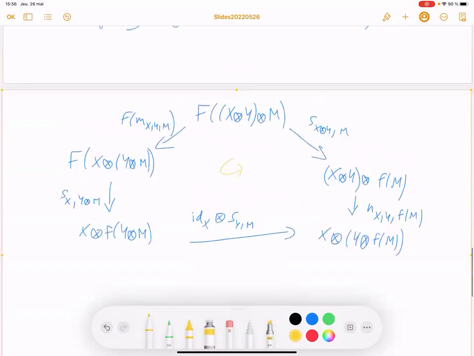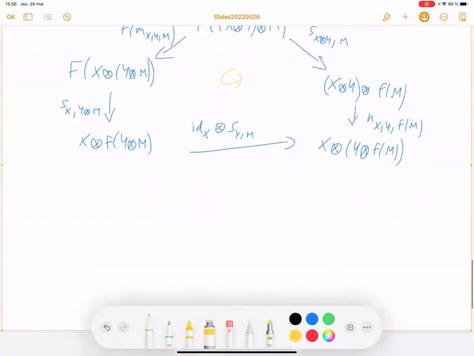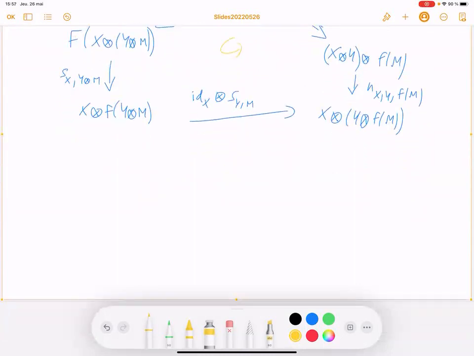And we also have an extra diagram managing the unit. So you have a triangle. If you have that, you can put the unit outside, and here you apply the usual isomorphism to reduce to F(M).